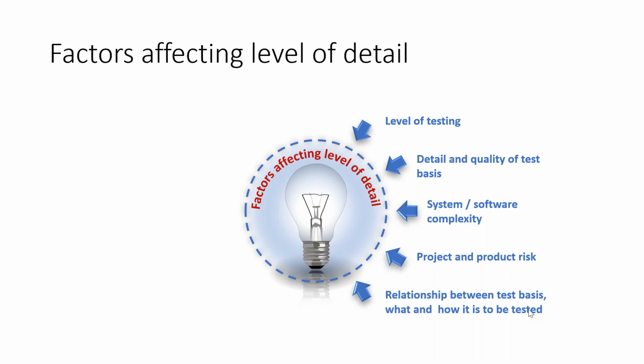Then relationships between test basis, what is to be tested and how it is to be tested. Basically, you have some test basis, and the next step is test cases, how it is to be tested. Based on that, for some test basis you can do a little informal documentation, and for some test basis you can do a more thorough one. Then the software development life cycle that is being used: if it is an iterative, incremental, agile kind of model, things happen very quickly in iterations.